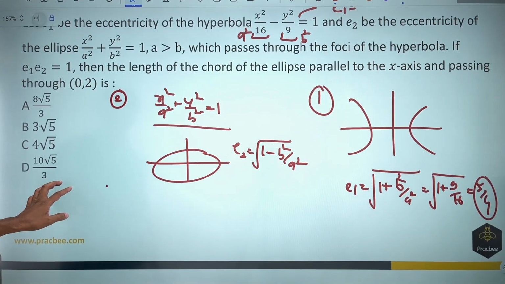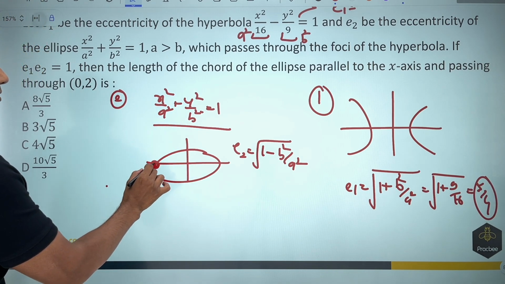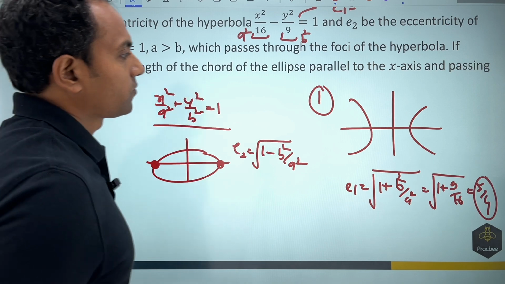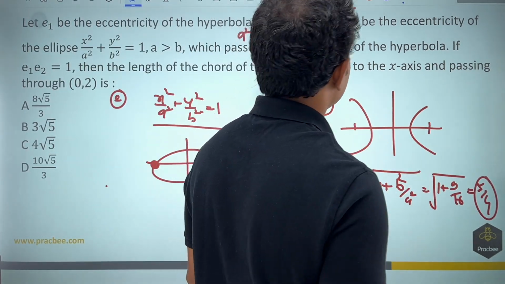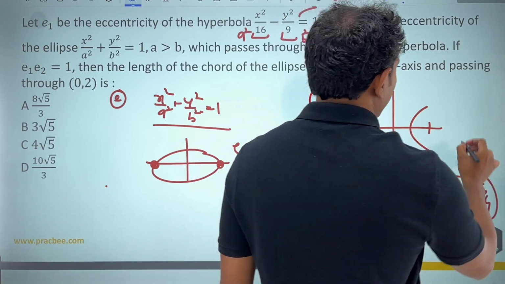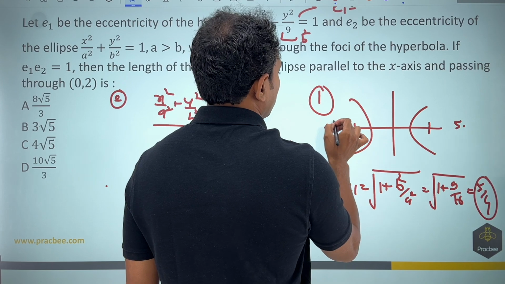Now what they are saying is this ellipse passes through the foci. So this would mean these 2 points that we are talking about here are nothing but the foci. So for that you will have to find this focus. For that we already have the eccentricity. If I multiply by 4, this will become 5, 0, and this focus will become minus 5, 0.